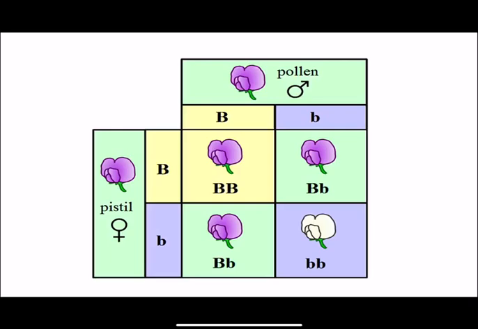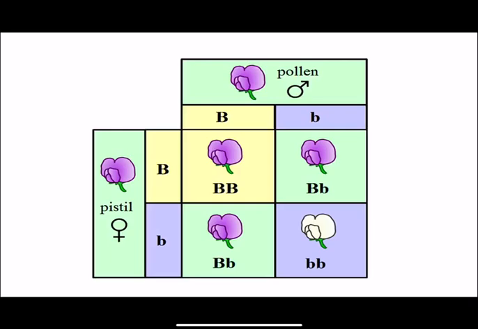Now, these two purple flowers are a second generation, so they each had a purple flowered parent and a white flowered parent. Purple is a dominant trait and white is a recessive trait.